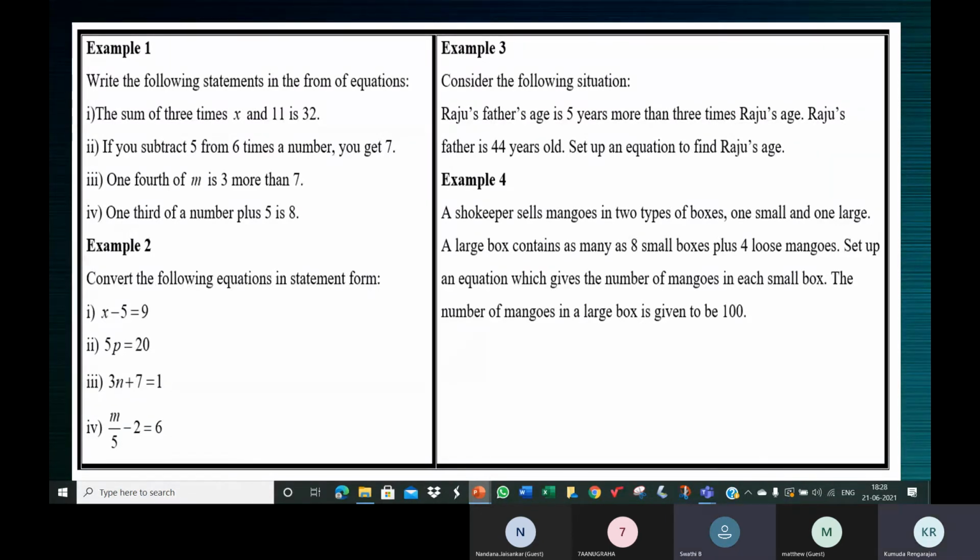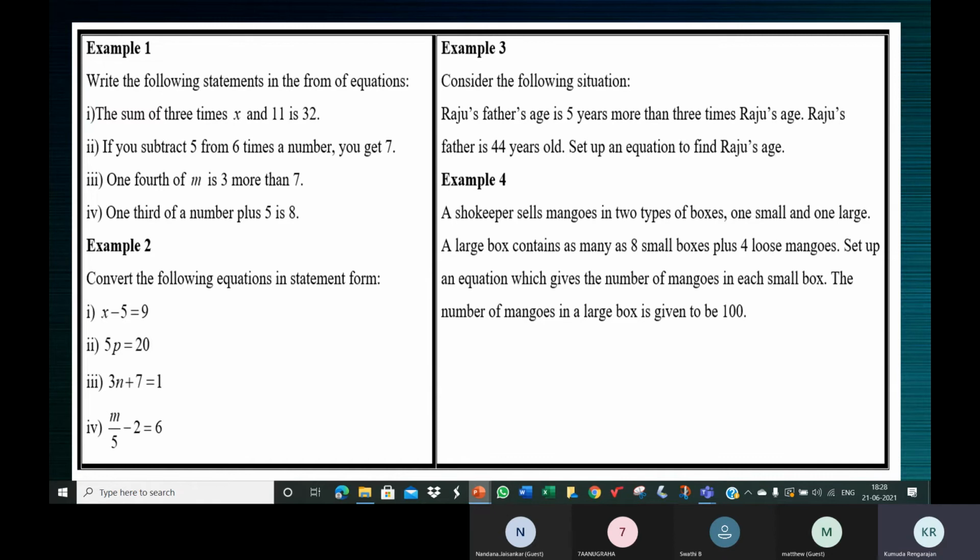The 2 people in this information are Raju and Raju's father. Okay. Now, Raju's father's age. So it's about their ages. Age is 5 years more than 3 times Raju's age.